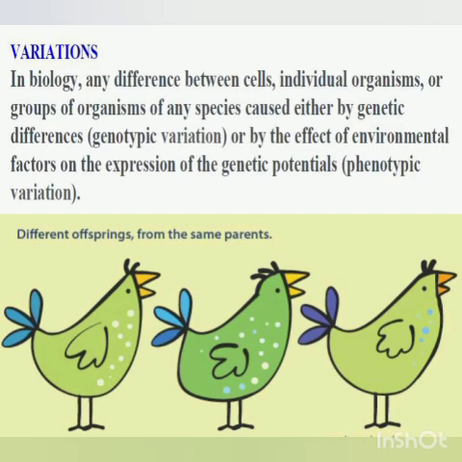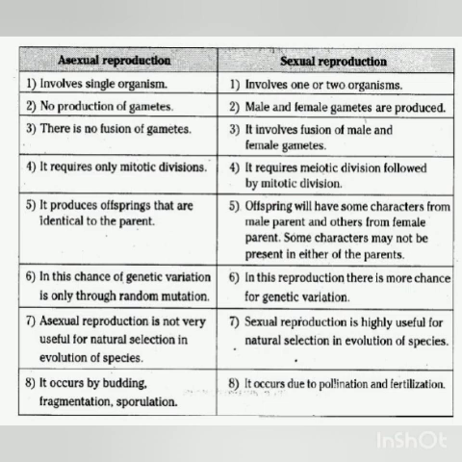Now children, there are mainly two types of reproduction, that is sexual reproduction and asexual reproduction. Asexual reproduction involves a single organism. There is no male parent and there is no female parent. Only one parent or one organism is there. Sexual reproduction involves one or two organisms.